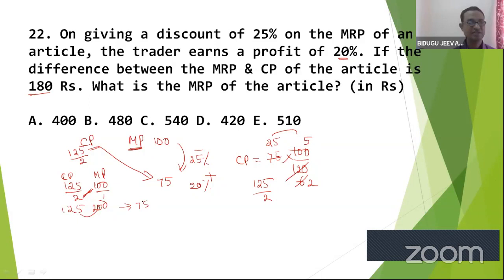When the difference is 75, what is the value of MRP?